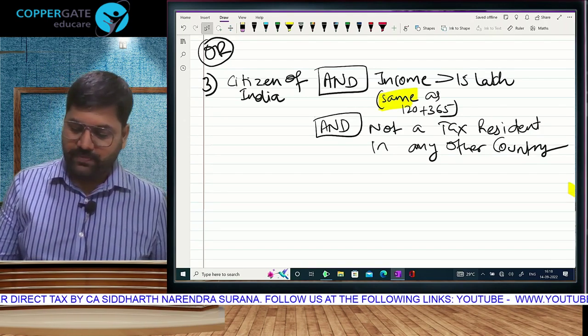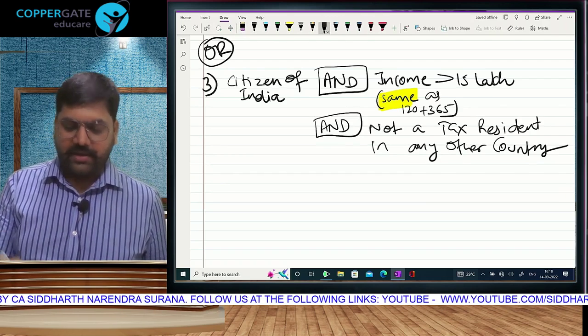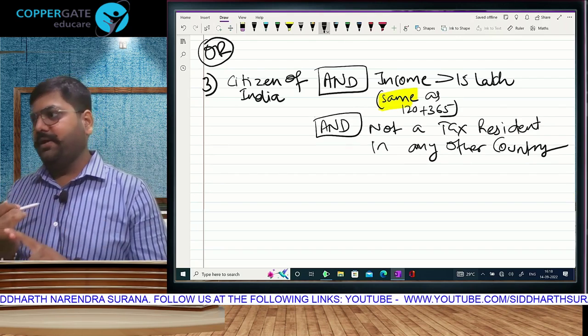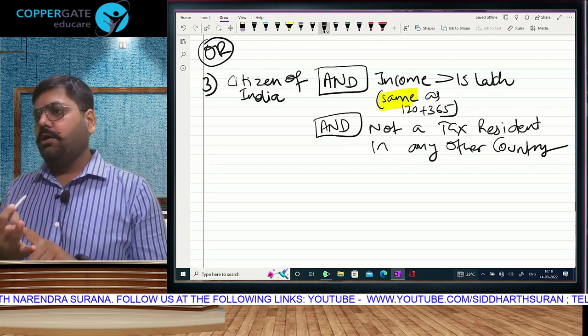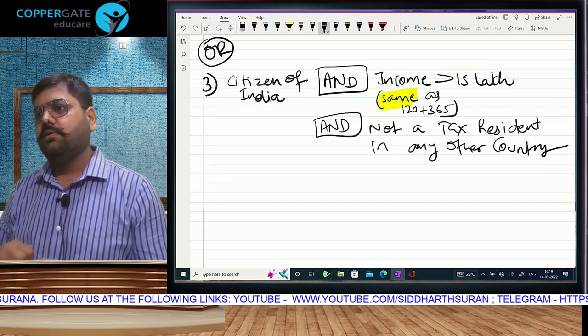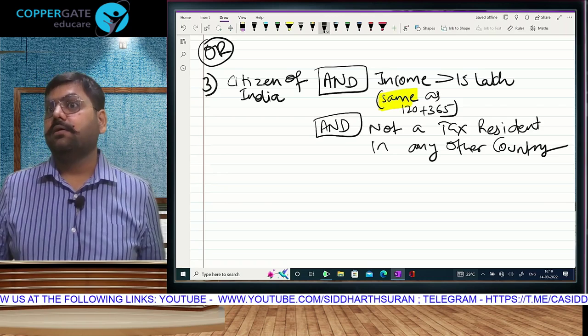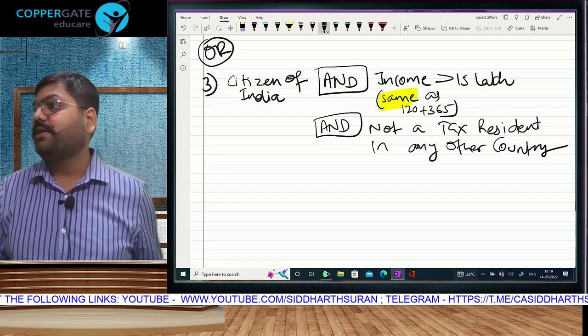Otherwise, Indian citizen, not a resident anywhere else and earning more than 15 lakh. Now, see, I am an Indian citizen. Okay. If I am working in Dubai, that means I am not a tax resident anywhere. If I am getting 20 lakh ka salary from a Dubai company, that won't be counted as 20 because that 20 is not included here.